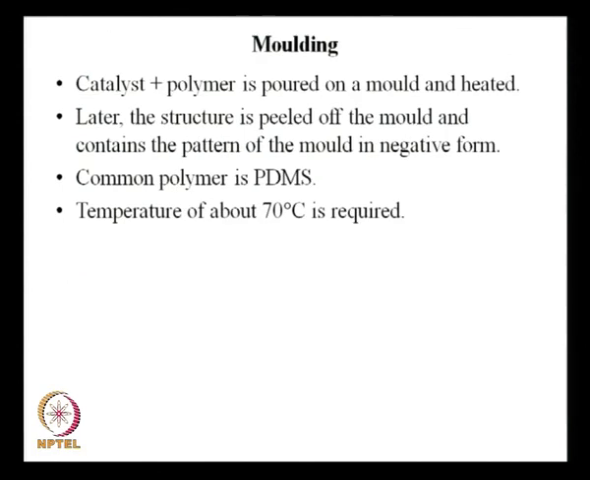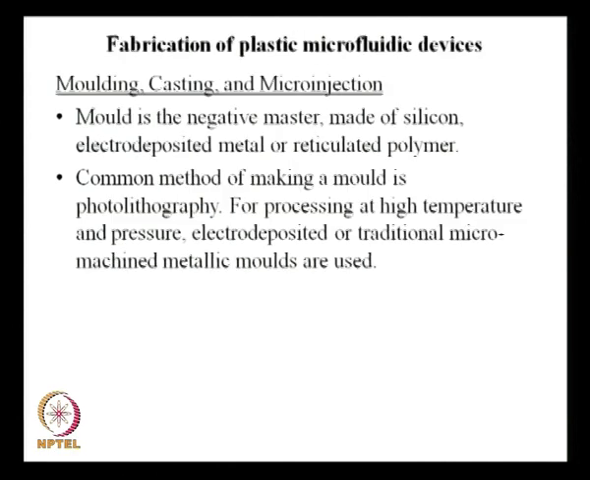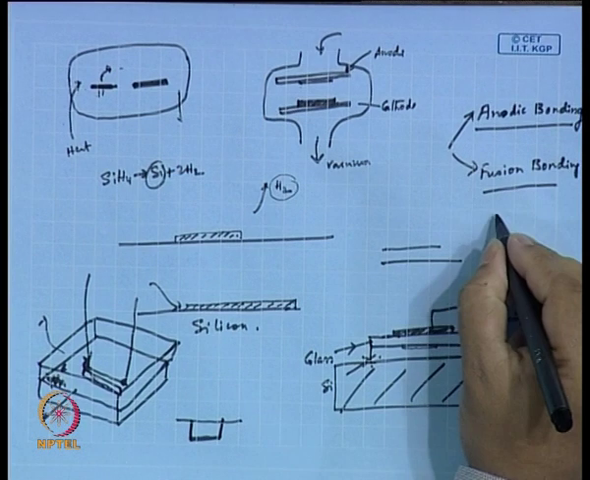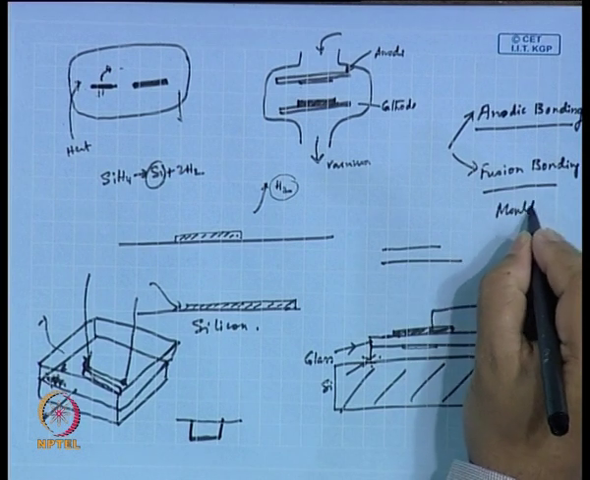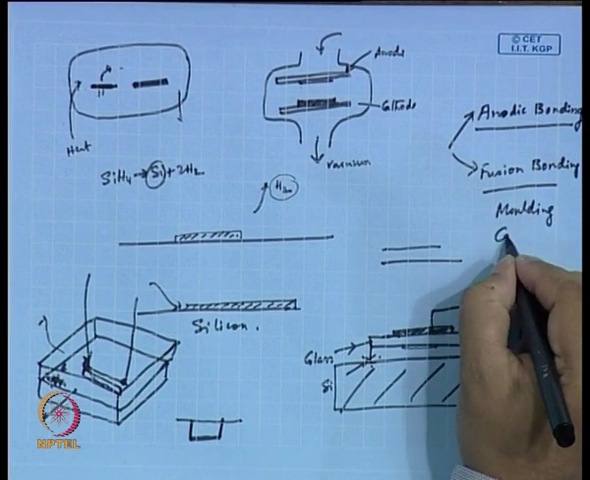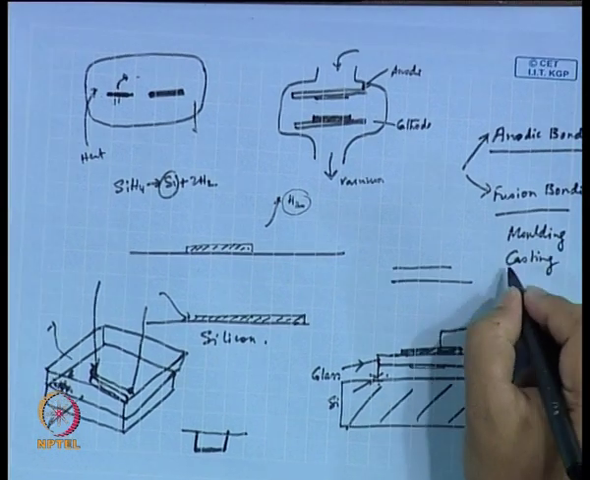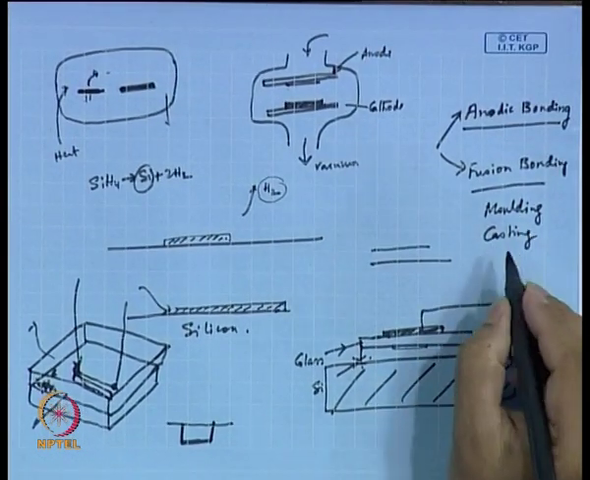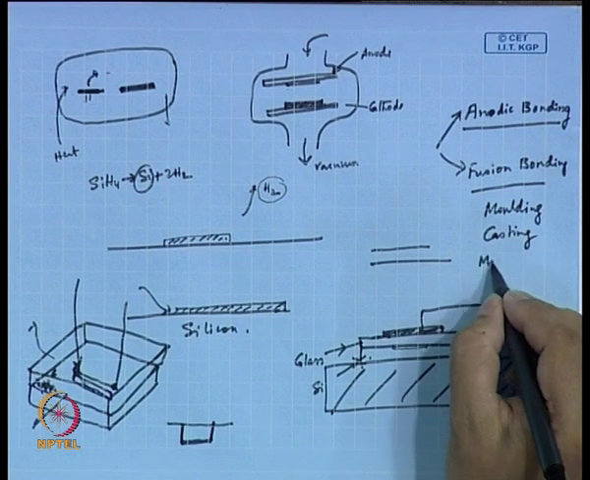Now, first of all, I said there are 3 methods, right? We mentioned 3 methods in the previous slide. One is molding, the other is casting, and the third one is micro injection.